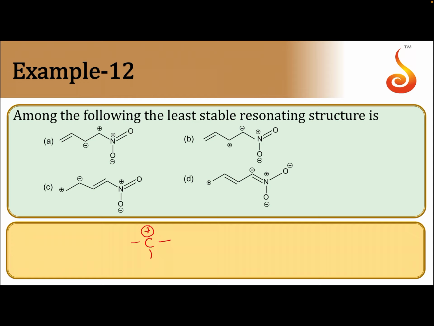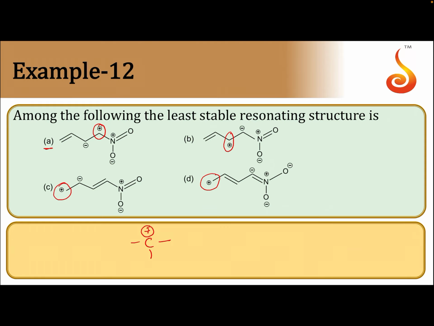So, if a positively charged carbon atom is there in the resonating structure, then that species will be less stable because the octet rule is not satisfied there. So, if you look at the structures, in A there is a positively charged carbon, B also positively charged, C positively charged carbon atom, D also a positively charged carbon atom.